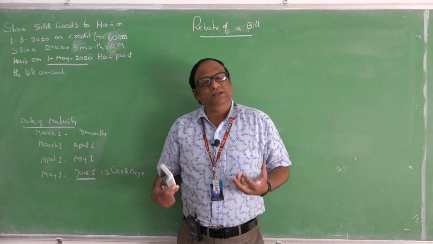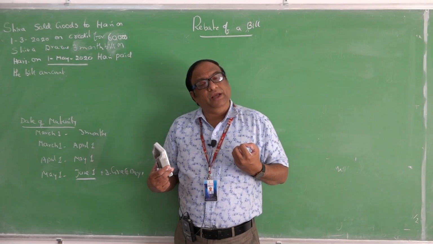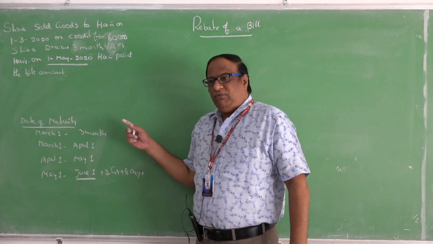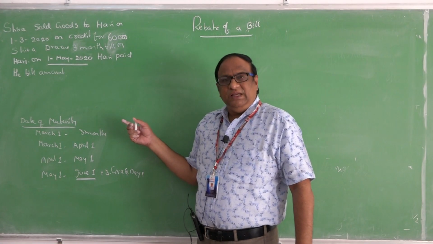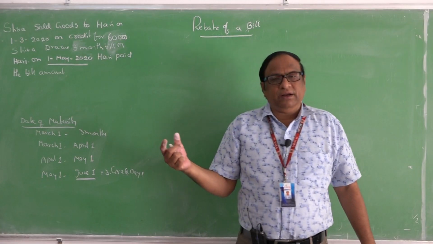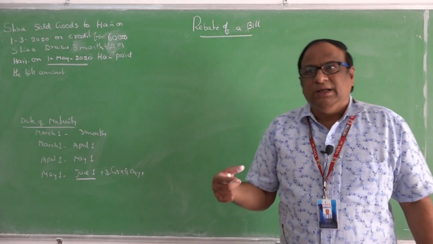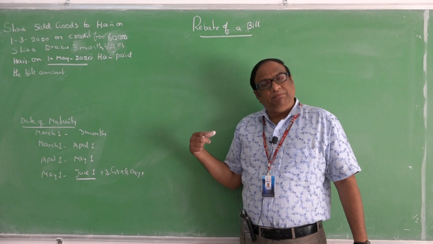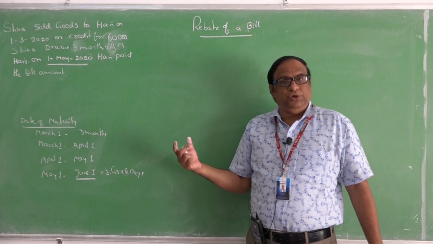When the bill amount is paid before the date of maturity, what happens? If one drawee pays the amount before the date of maturity and gets the concession, the remaining drawees can also be motivated. Then each and every person pays the bill amount before the date of maturity.